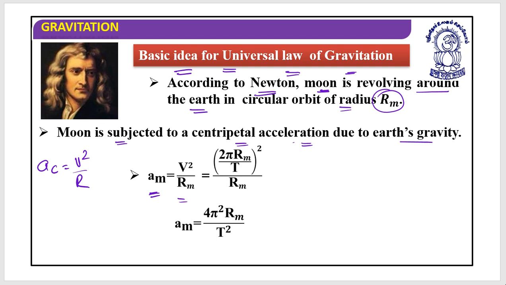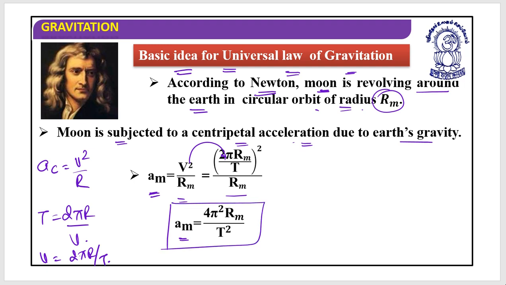While I write v, as I have mentioned that it has been moving in a circular orbit, I can write like this: t is equal to 2 pi r by v. So if I replace this v with 2 pi r by t, then this v could be written like this and divided by rm. If I solve this, I have am, the acceleration of the moon, equal to 4 pi square by t square into rm.